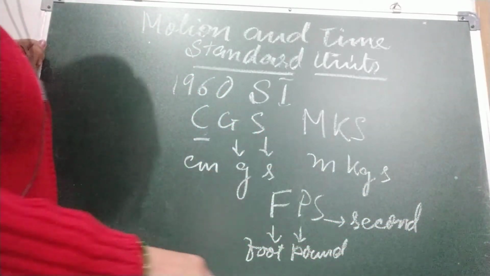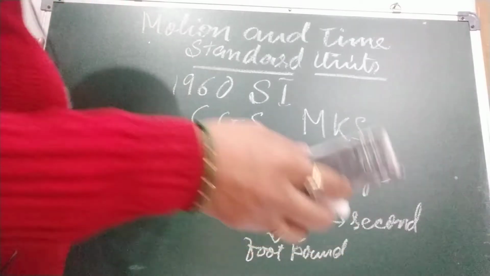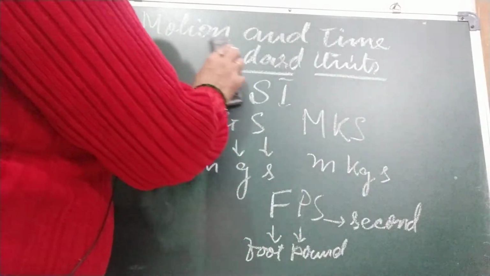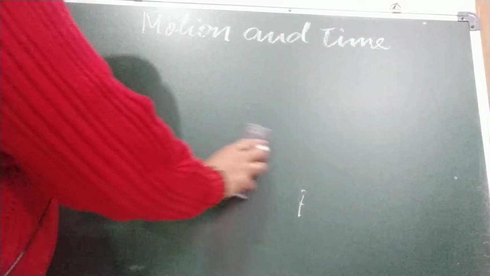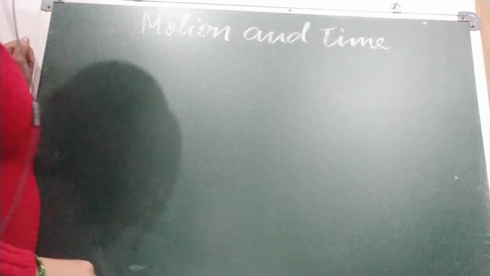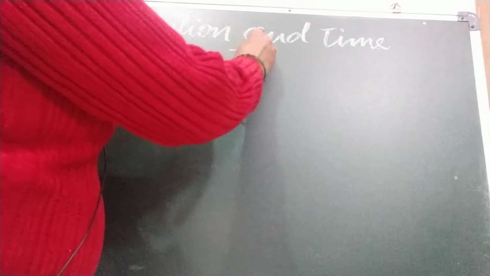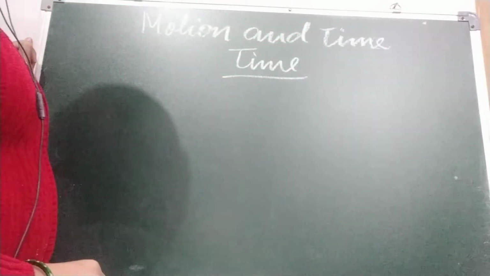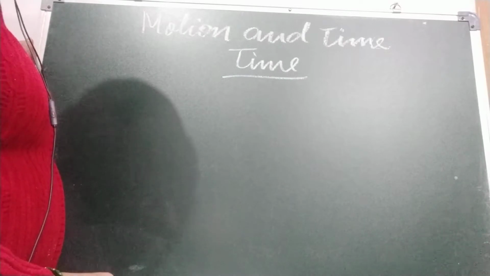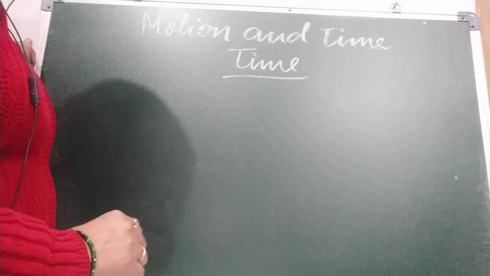Now children, after the standard system, we are coming to measurement of time. How do we measure time? Children, anything that repeats, that occurs or appears at regular intervals can help us to measure time.